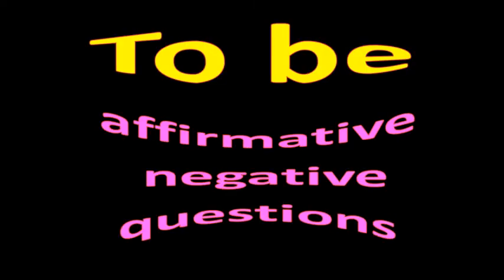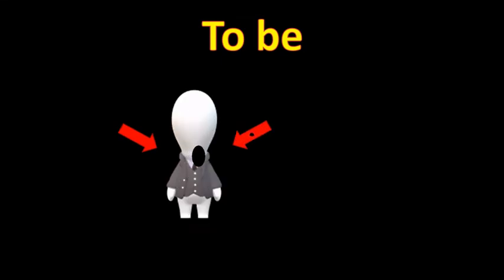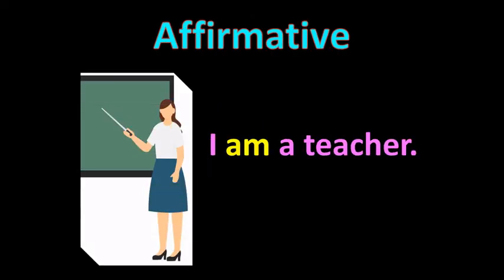To be in affirmative, negative, and questions. The verb to be has three forms. They are am, is, and are. If I talk about myself, I say I am. Let's look at examples. I am a teacher.